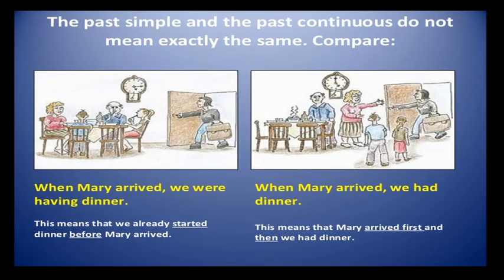The past simple and past continuous do not mean exactly the same. Here, when Mary arrived, we were having dinner. When Mary arrived, we had dinner. We were having dinner means the action was in progress. Here, the action was over. So this means that we had already started dinner before Mary arrived. And this sentence means Mary arrived first and then we had dinner. And in this picture also the time is given.